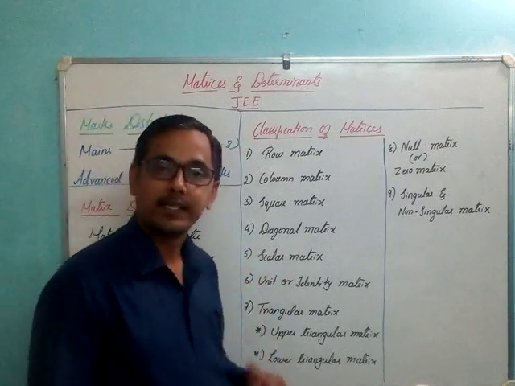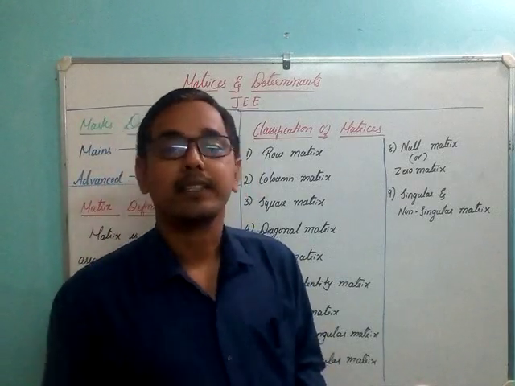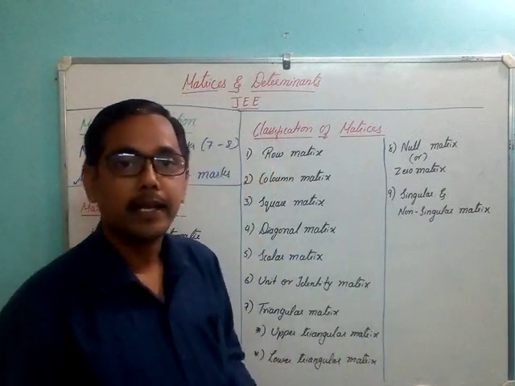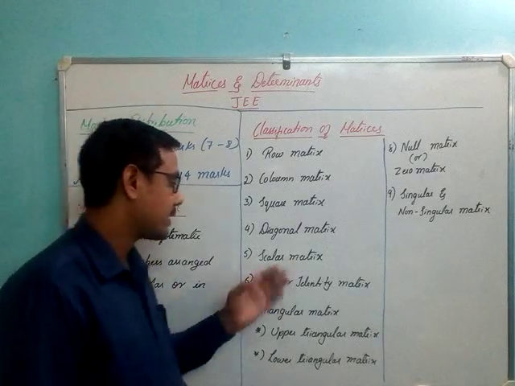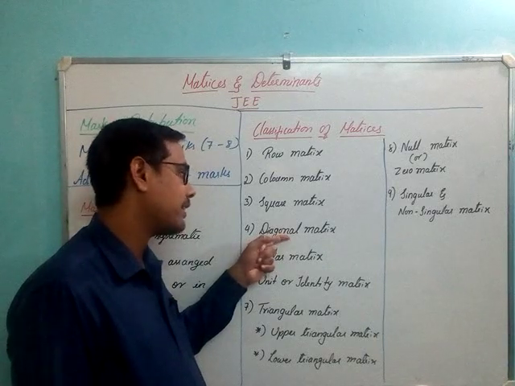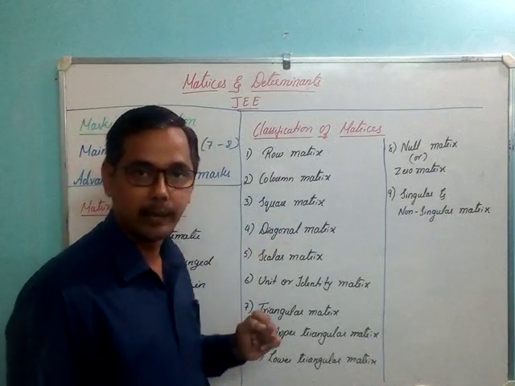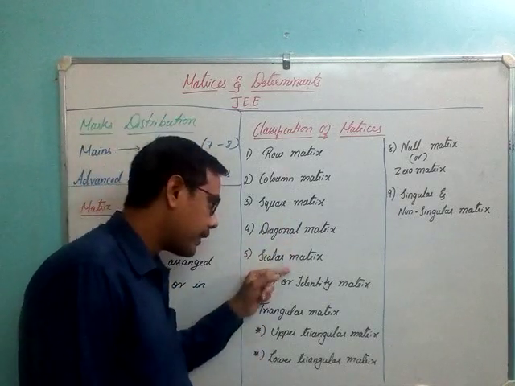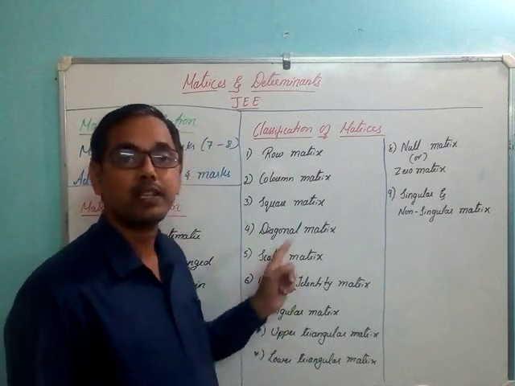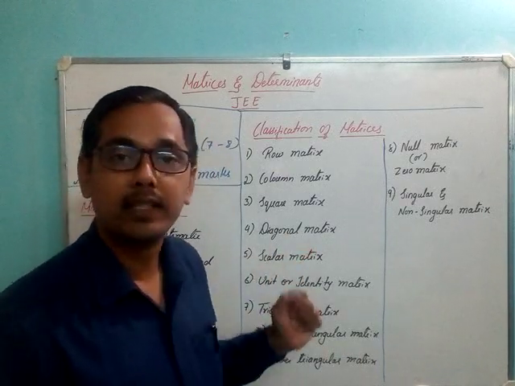Coming to scalar matrix. A scalar matrix is a diagonal matrix where all diagonal elements are the same. That is nothing but a scalar matrix. When I define a diagonal matrix, I define it as a square matrix, which means whatever characteristics are there for a square matrix will be there for a diagonal matrix also. Similarly, whenever I define a scalar matrix, I start the definition with diagonal matrix: a scalar matrix is a diagonal matrix in which all the diagonal elements are equal.